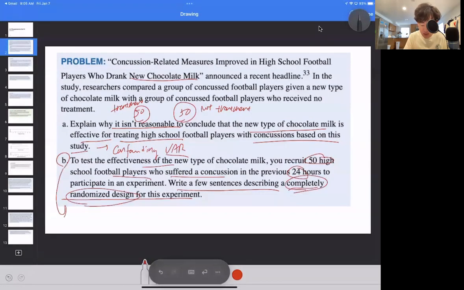You always must say that, okay, I'm going to assign numbers 1 to n, randomly assign each football player a number, and then you will randomly select without replacement.